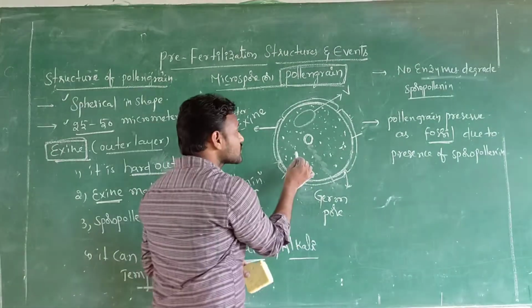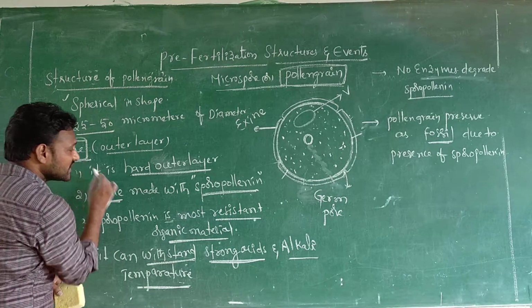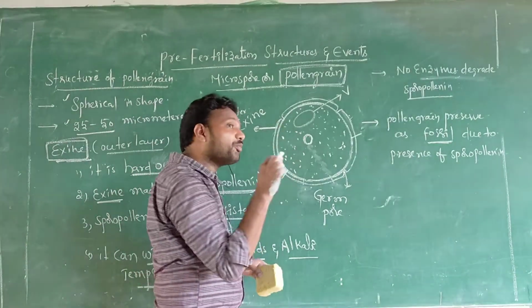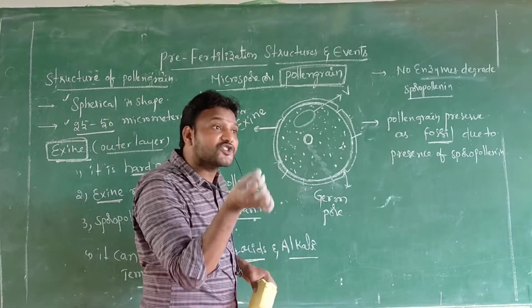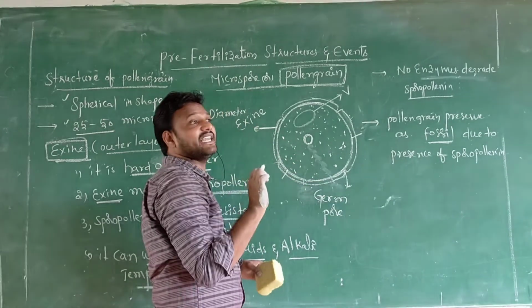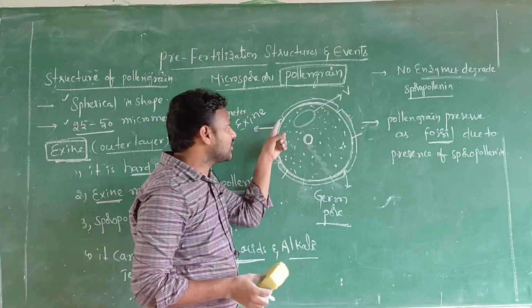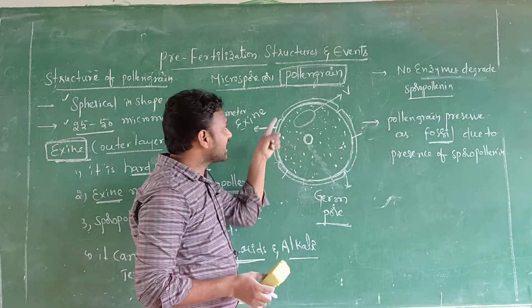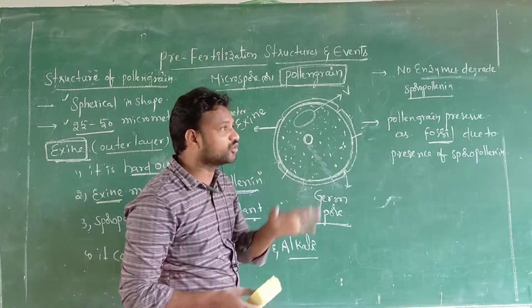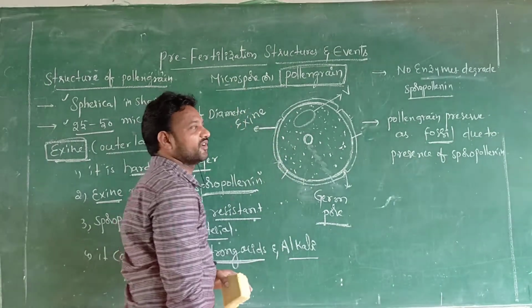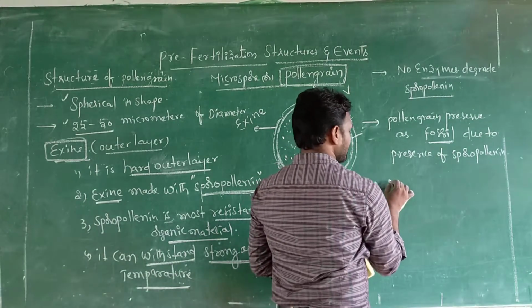Yes. Exine is made up of which one, sir? Sporopollenin. Where sporopollenin is absent on exine, here which is present? Germ pore. Exine లో sporopollenin ఉంటుంది. ఎక్కడైతే sporopollenin absent అవుతుందో, that's here what is present? Germ pore. So, important point.